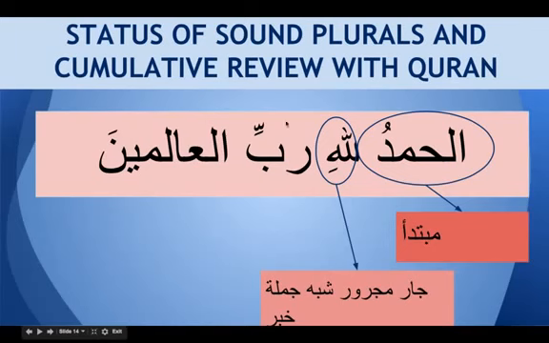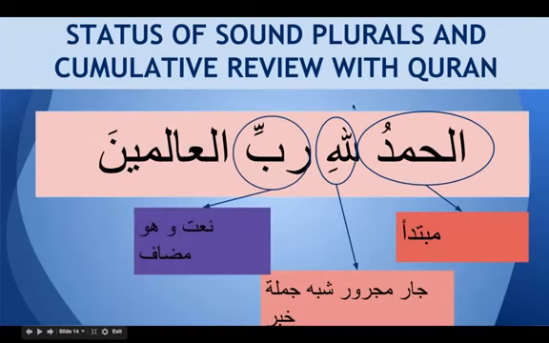That means it is turning itself into a mudaf. And how do we know if it is a definite mudaf? We have to look at the mudaf ilayhi, al-alamin. You have al here, so we have a definite combination. Because Allah is definite and this word is definite, having the same vowel sign, this Rabbi is na'at. Na'at for Allah. So it's describing Allah.